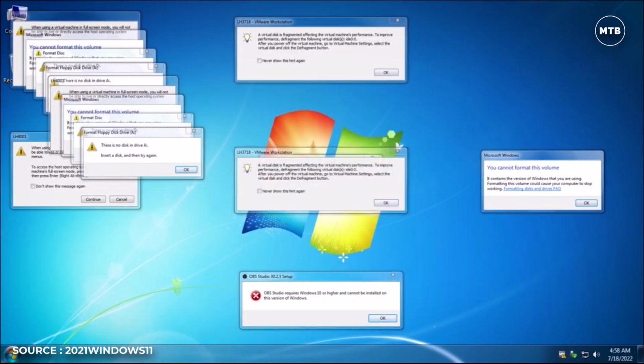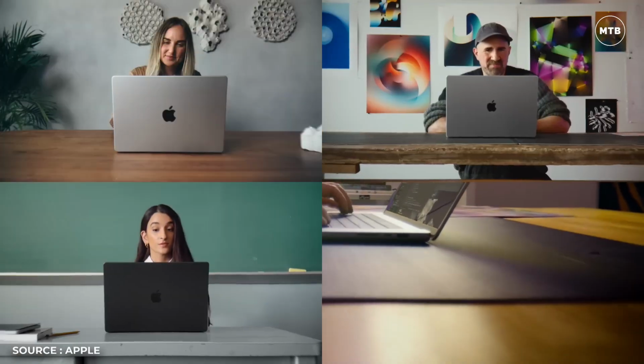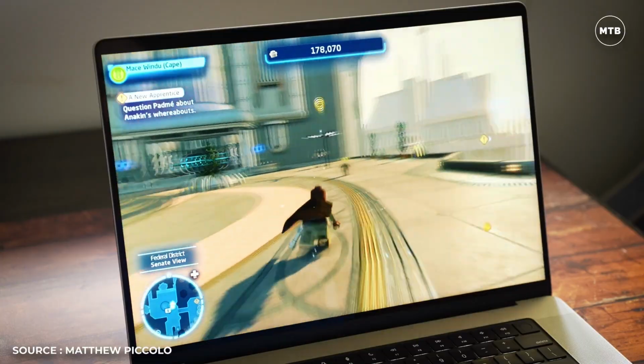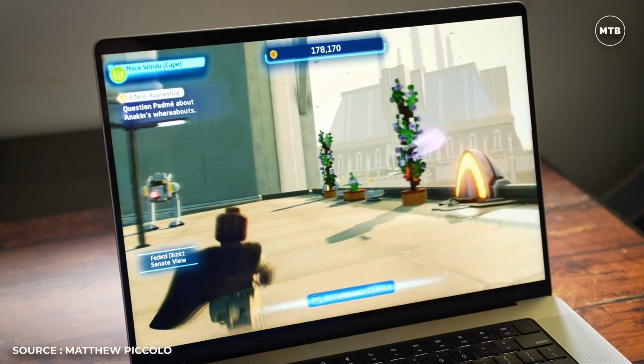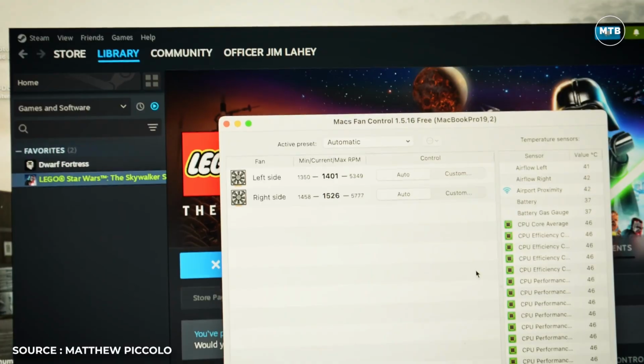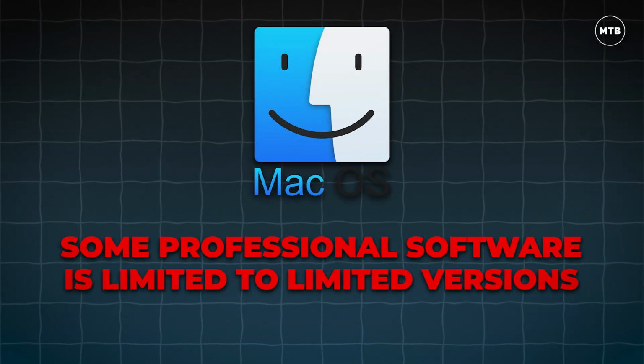However, macOS has some downsides, such as its exclusive use on Apple computers and the need for expensive Mac hardware. Gaming is also a major issue, as macOS devices lack DirectX and powerful GPUs or graphics cards. Additionally, some professional software is limited to limited versions.